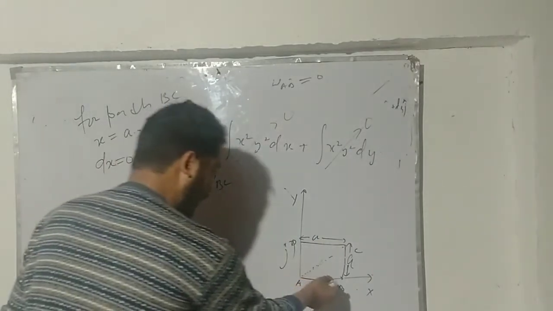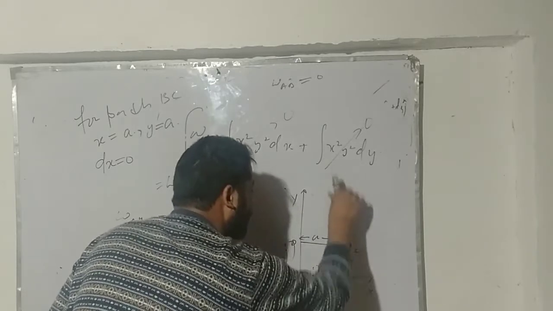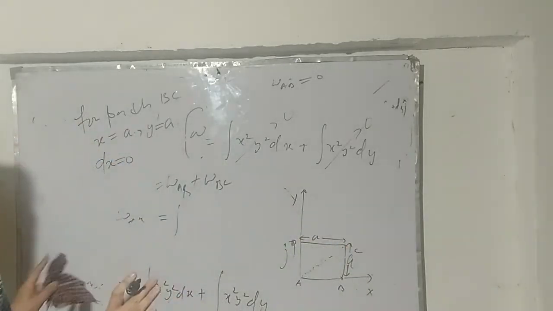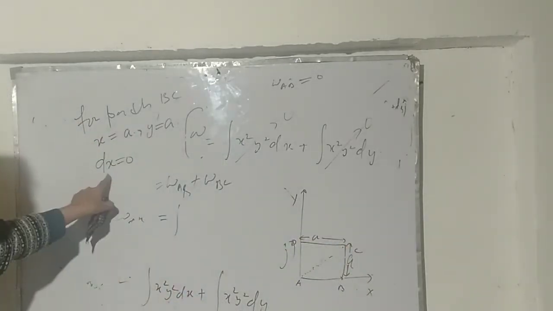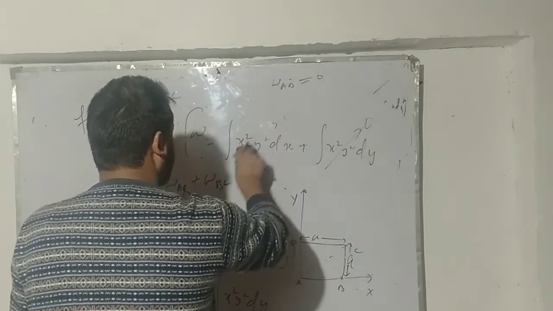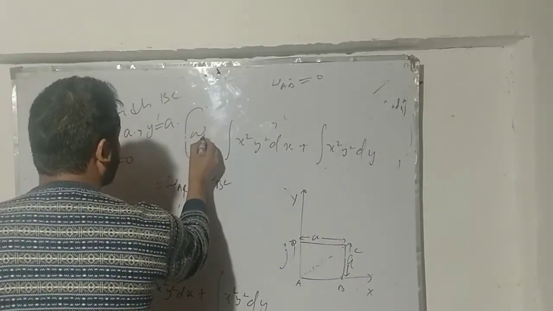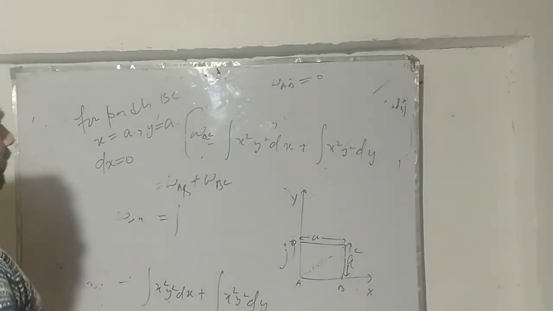It's as simple as this: when we start from point B along this vertical path, the value of x is going to be the same, a, everywhere. There is no change in the value of x. So if I look at this integral once more, now I'm using this integral for the path BC. What will be its value?